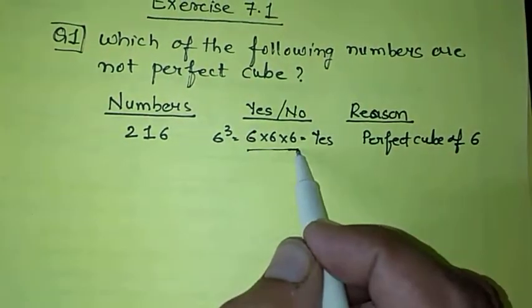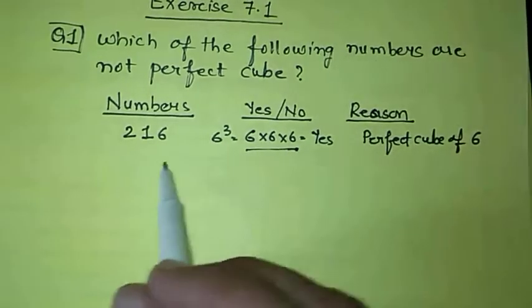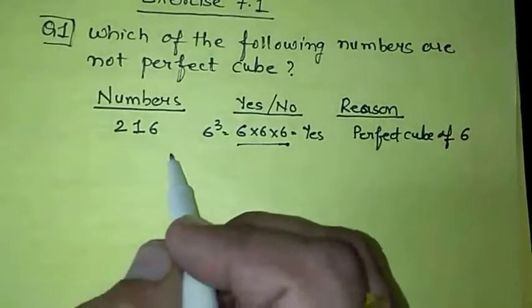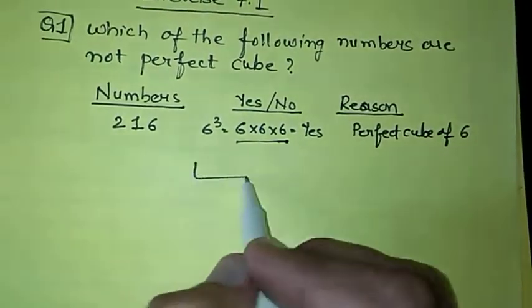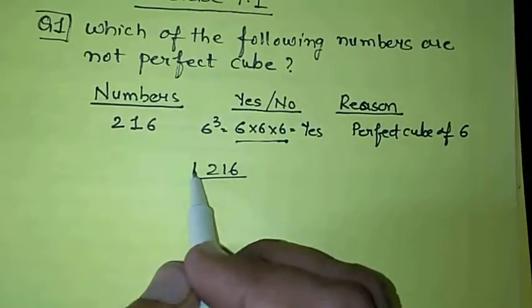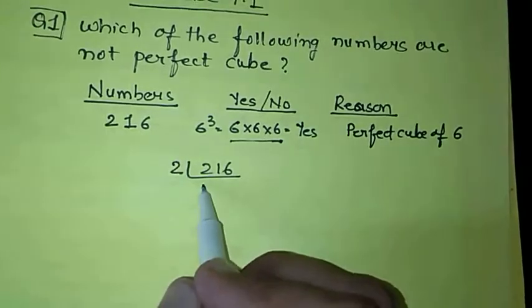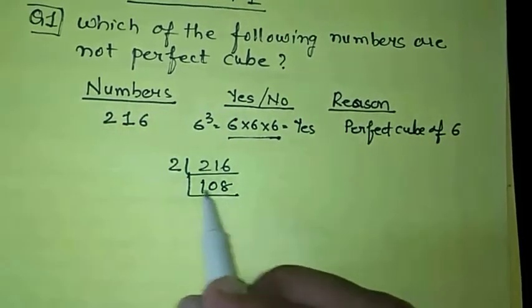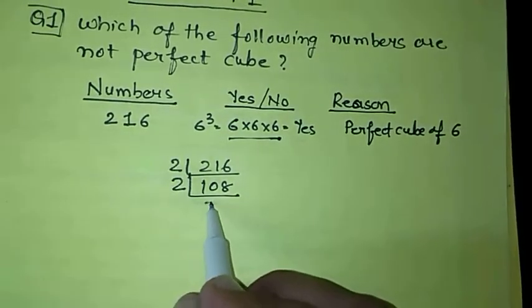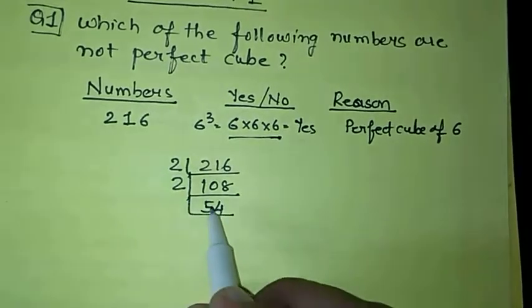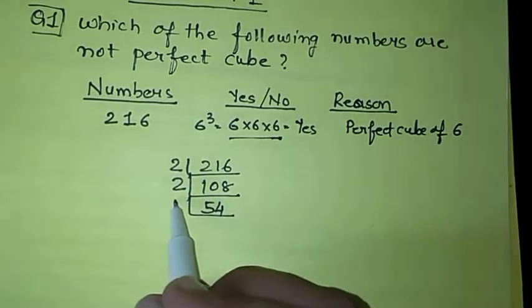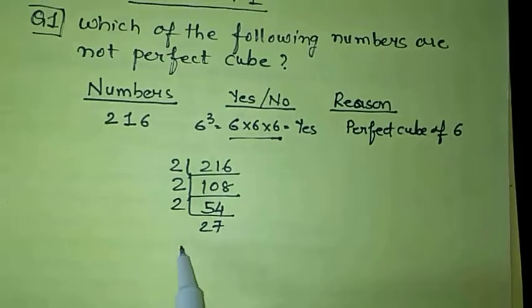A group of perfect cubes, for example, if we find the factors of 216, we use to find the prime factors of it. So 2, we divide, then 108. If I divide again by 2, I will get 54. Again I divide it by 2, then I'm going to get 27.